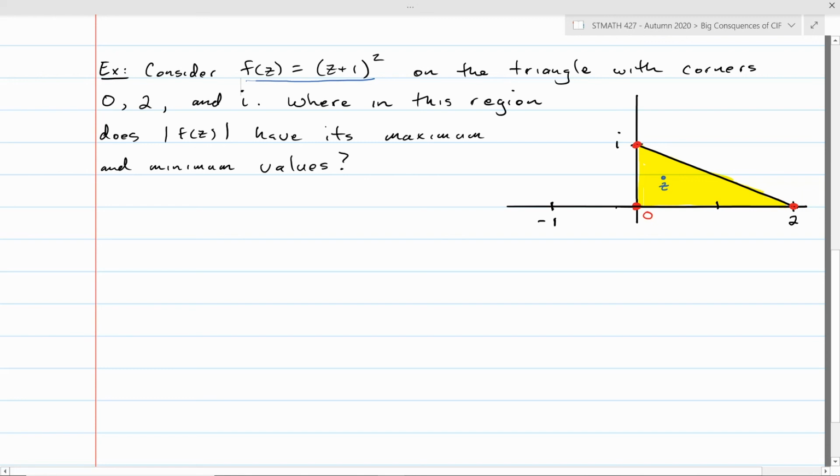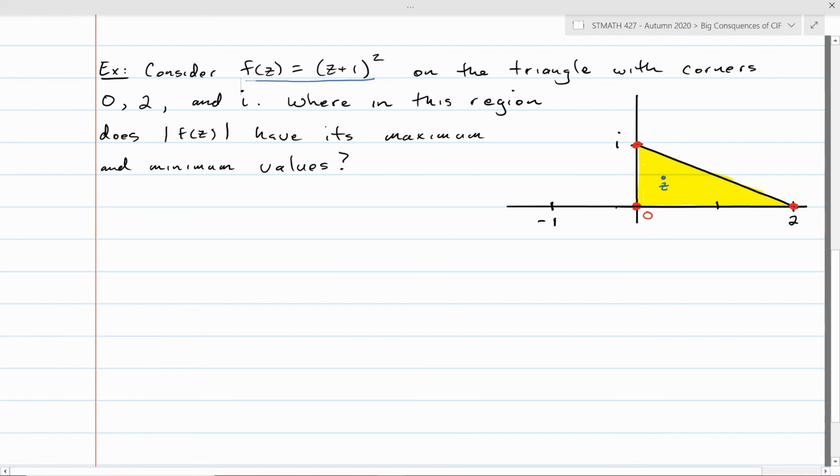Now we know, according to the maximum modulus principle's corollary up here, that this function is continuous everywhere. It's analytic everywhere, so it certainly applies to this yellow region. So the previous corollary says that this has to have a maximum, and it's got to be on the boundary of this region. Where?